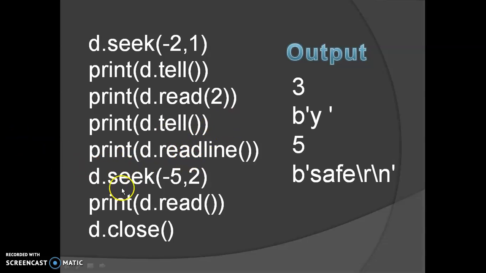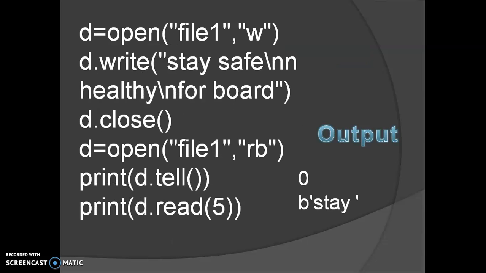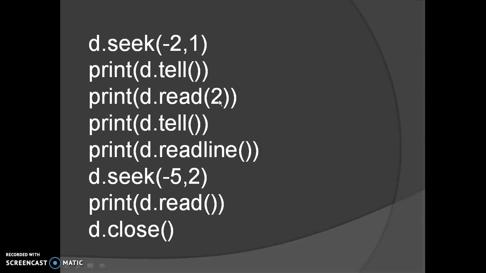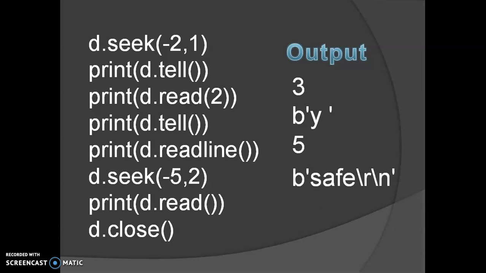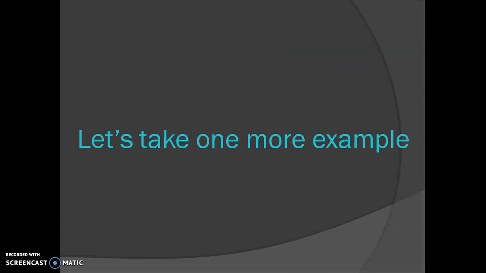Then after reading, the reference point is end, and the negative offset is -5. That means from the end we are moving 5 bytes backward. So 5 bytes backward from the end. See what was written: this was the end, and 1 2 3 4 5, the matter which is written there is "board". So if we write this, we will get the board.